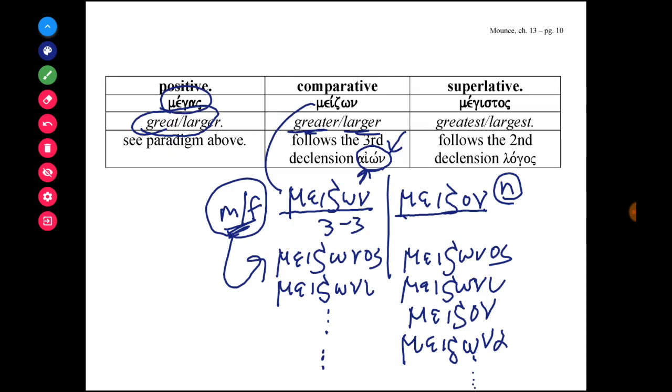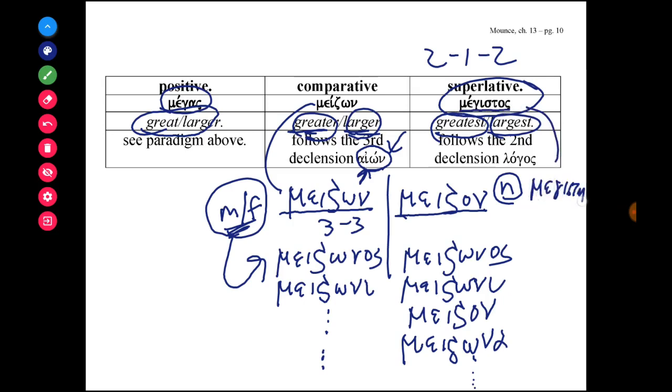And lastly, if I wanted not to say greater or larger, but I want to say the greatest or largest, I would use the superlative megistos, and this would be a 2-1-2 adjective. So the masculine form would be megistos, the feminine form would be megiste, and you use all the first declension endings, and the neuter form would be megiston, and then I would expect to use the neuter endings.